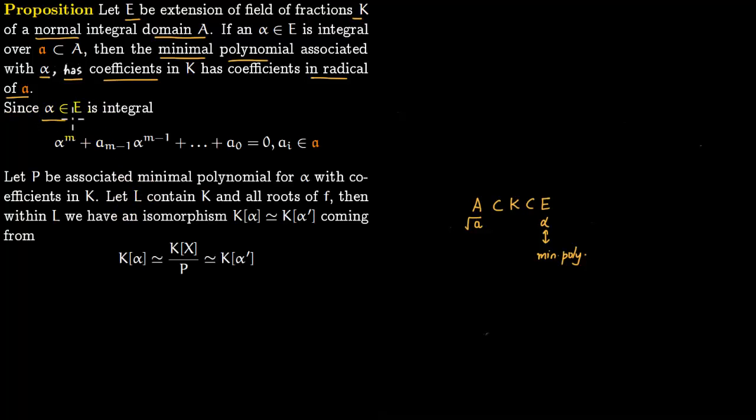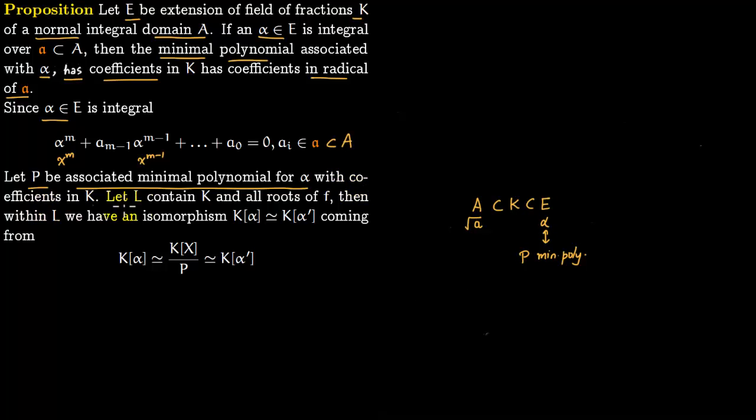Say alpha in E is integral, so it satisfies a monic polynomial like this: you have x to the m, x to the m minus 1 coefficients, plug in alpha, and it satisfies this monic polynomial, so this is integral over an ideal of A. So each of the coefficients lies in the ideal A, which in turn lies in the ring A. And corresponding to this alpha, there is a P which is the associated minimal polynomial for alpha.